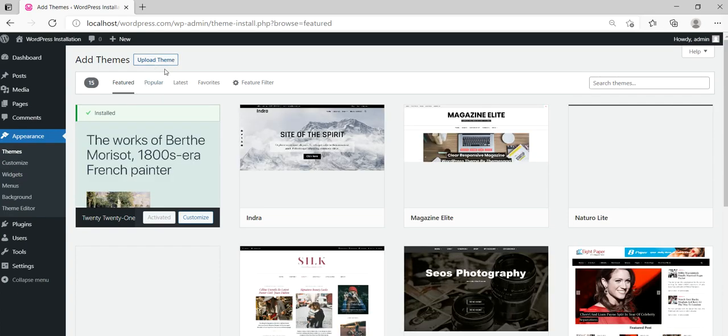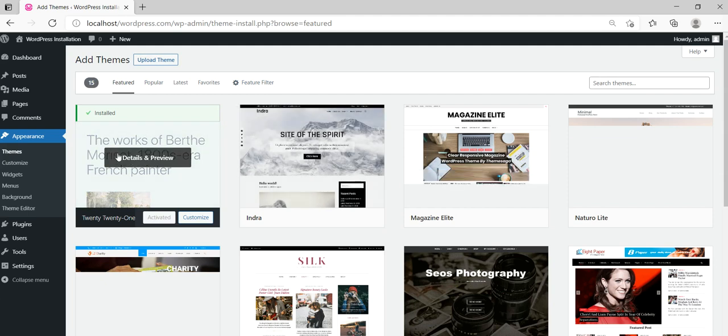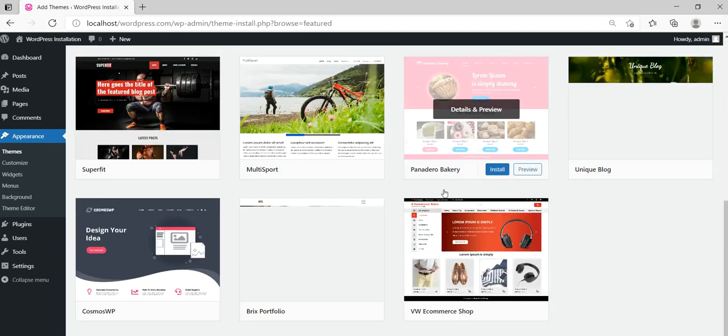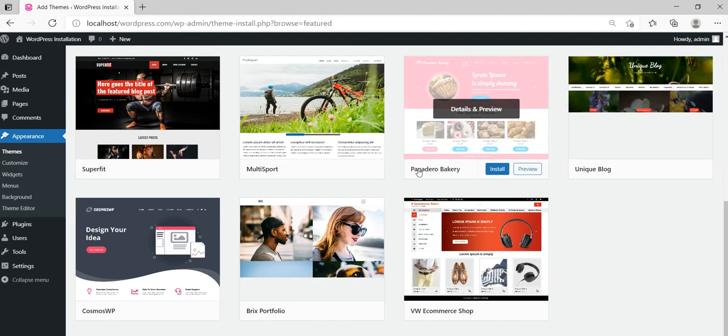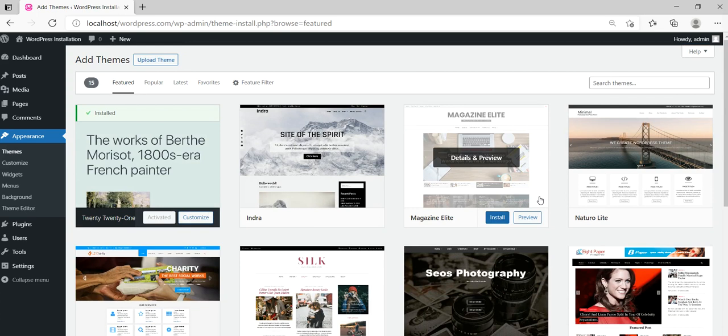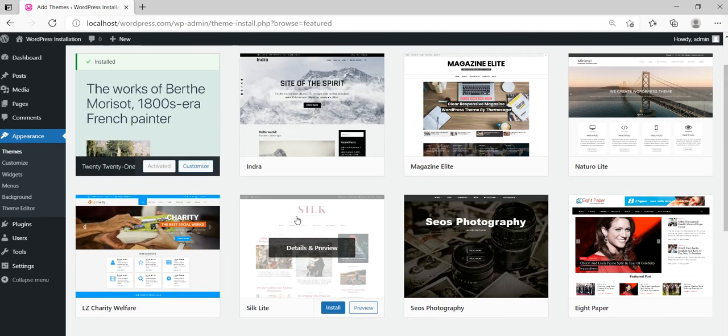If you are connected to the internet, it's going to display the various themes that are available. Literally thousands of themes. A lot of them are free. Most of them are paid. You have to buy a license.